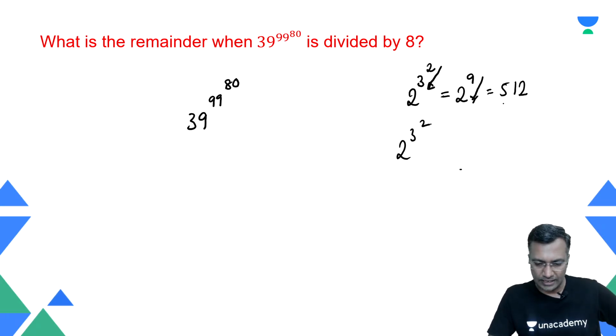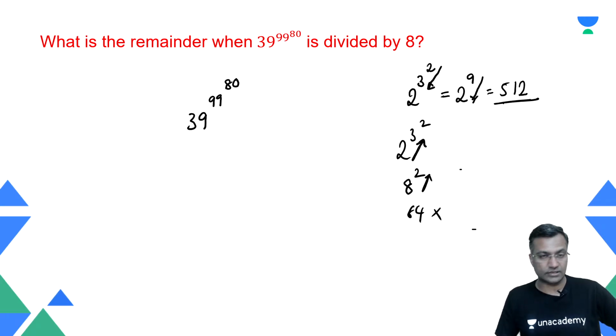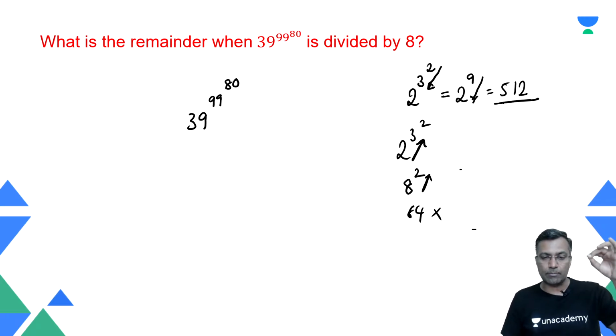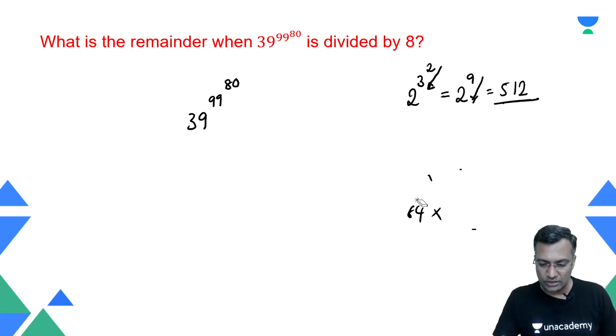Because some people make a mistake here. When they write it something like this, they resolve the bottom two. They go from the bottom. They will say 2 cube becomes 8. Then they will write it as 8 square, and 8 square will now become 64. No, that's not the answer. This is the correct answer. 64 is not the answer. You need to be a little mindful that you need to be using the top-down approach.